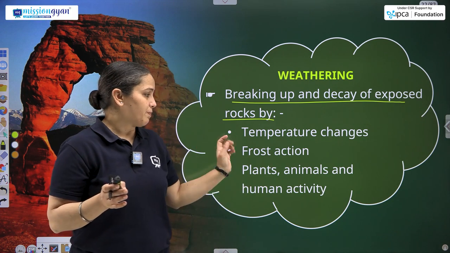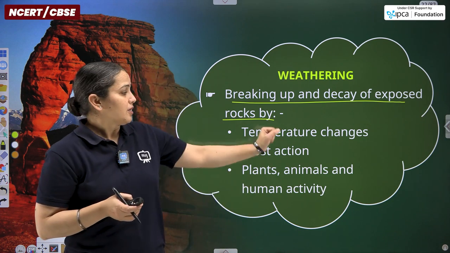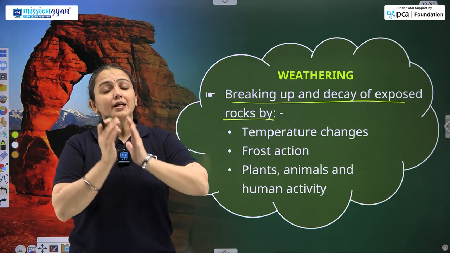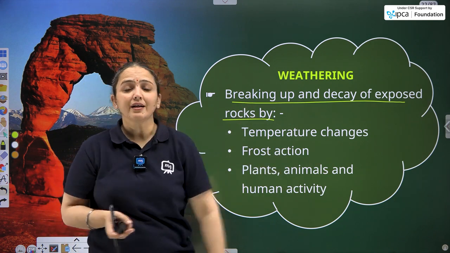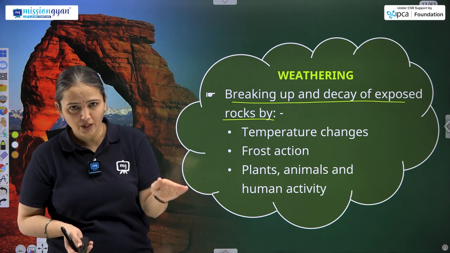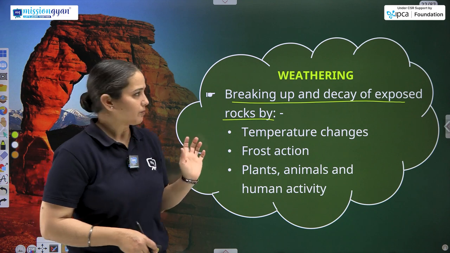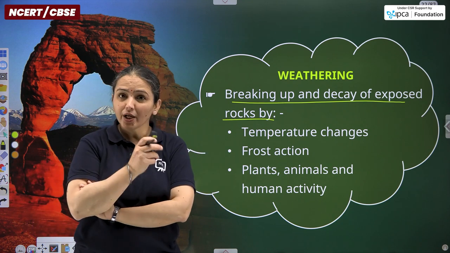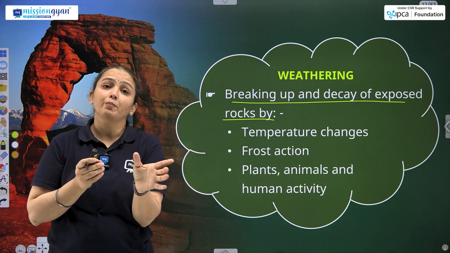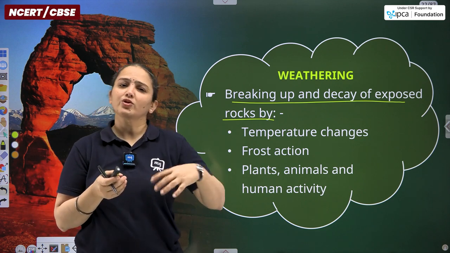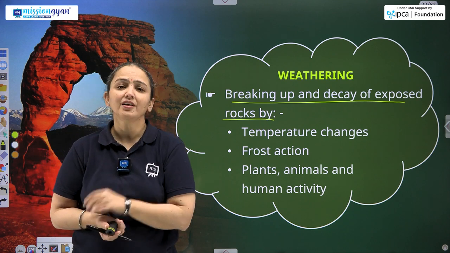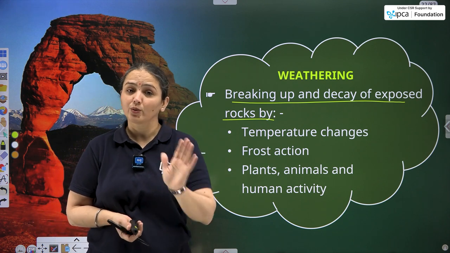The temperature, plants, animals, human activities, temperature में बहुत ज़्यादा ठंड, all these factors are going to complete the process of weathering, that is the breaking away of the rock or removal of the top layer of the rock by the splitting up. So, that was all about our today's class for the natural resources concern in the topic land. Natural resources because it is naturally occurring. Of course, natural resources भी एक individual topic बन जाता है. So, that was all about our today's class.